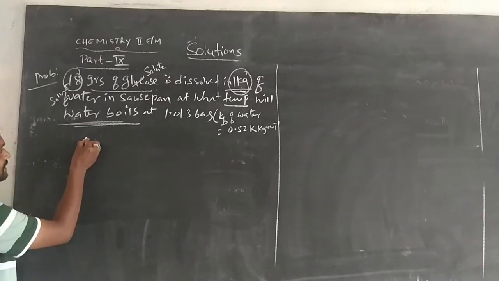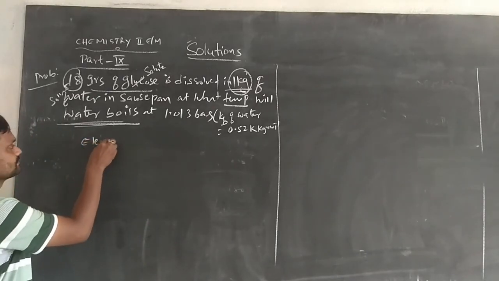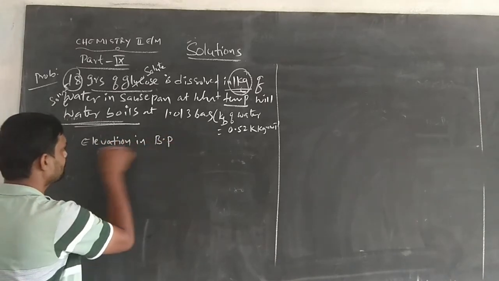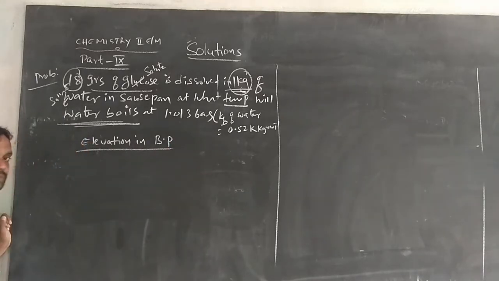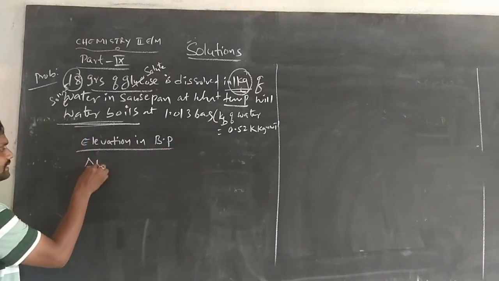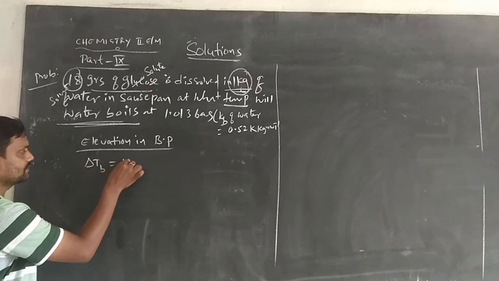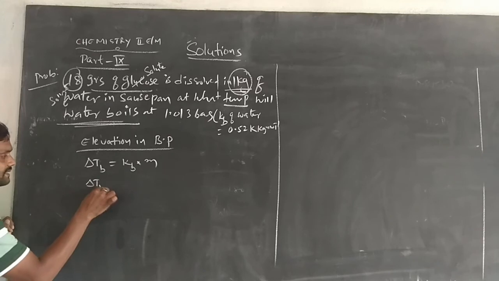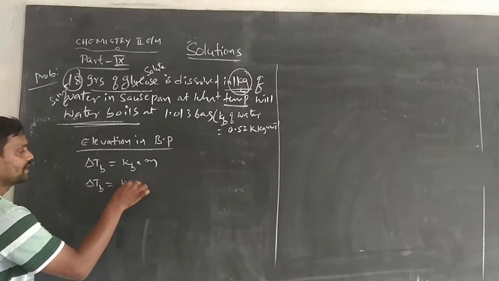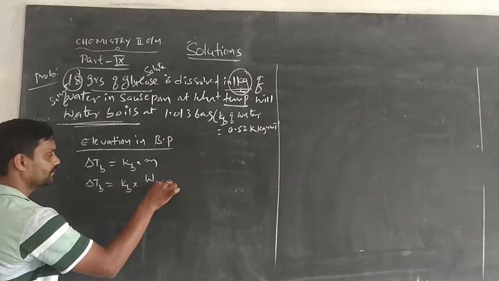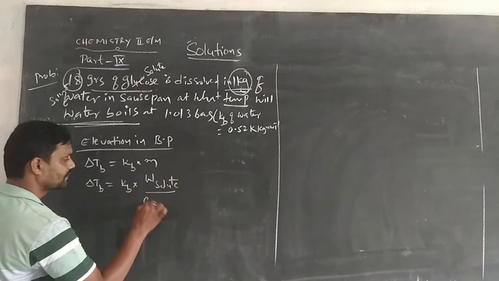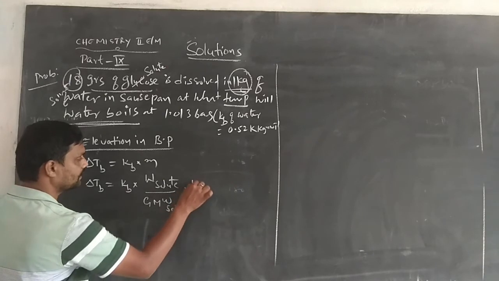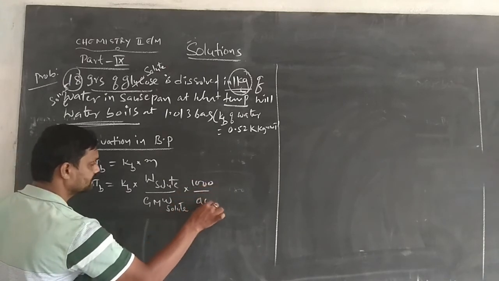So we are using the elevation in boiling point colligative property. That is delta Tb is equal to Kb into molality. On expansion, delta Tb is equal to Kb into weight of solute by gram molecular weight of solute into 1000 by A grams.